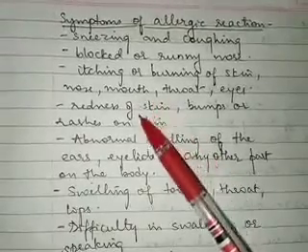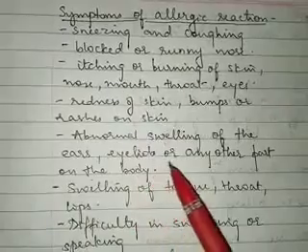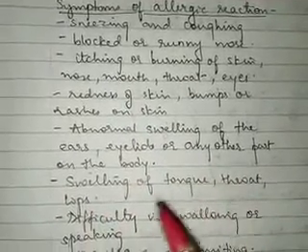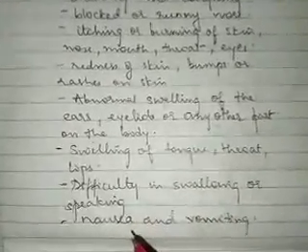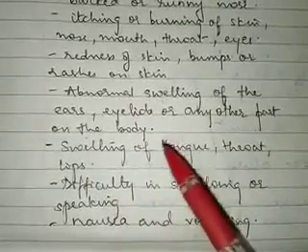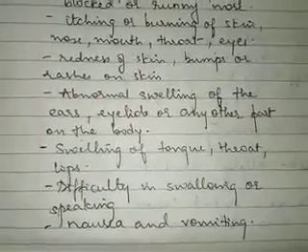That time you will see these symptoms. Abnormal swelling of the ears, eyelids or any other part of the body. Swelling of the tongue, throat, lips, difficulty in swallowing or speaking, nausea and vomiting. These types of symptoms are seen generally in case of the oral allergy.